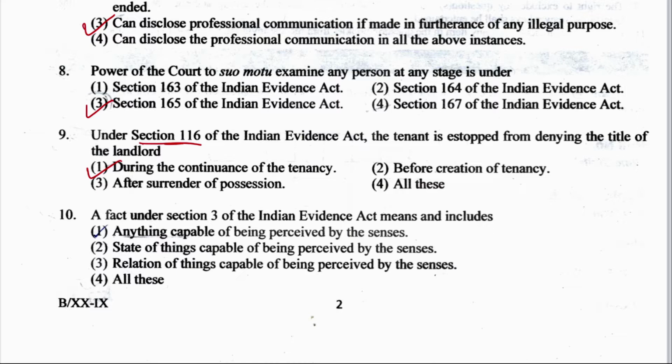No tenant of any immovable property, or person claiming through such tenant, shall, during the continuance of his tenancy, be permitted to deny that the landlord of such tenant had, at the beginning of the tenancy, a title to such immovable property.